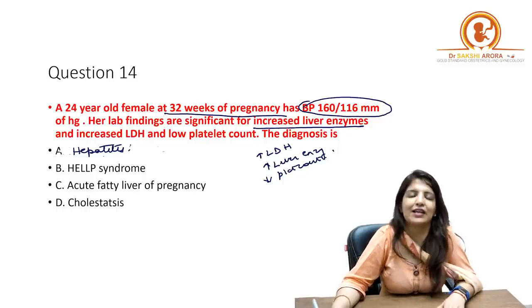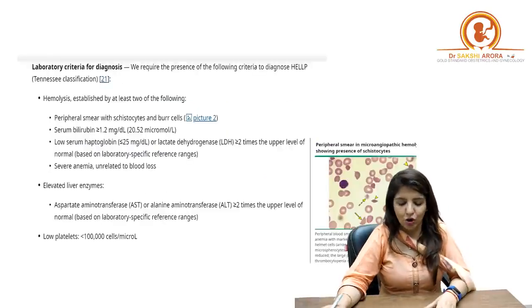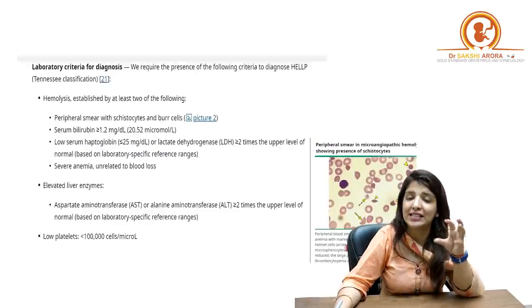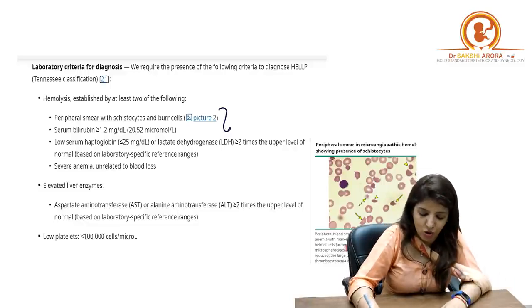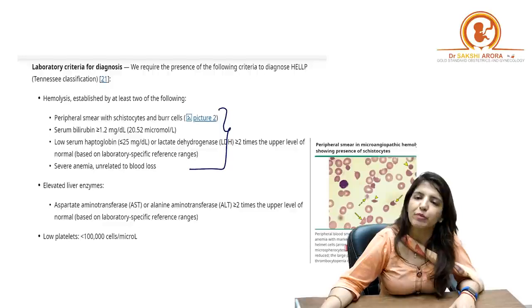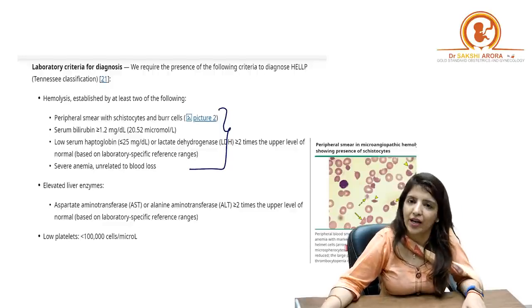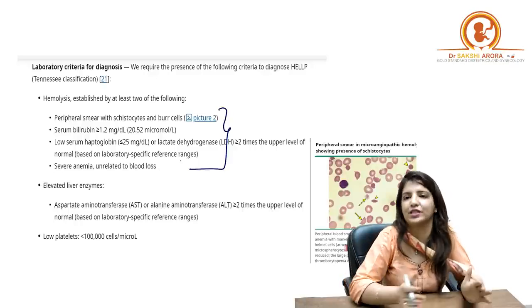Now you are going to say that, ma'am, we agree that the liver enzymes are raised and platelet count is low, but what about hemolysis? See, many times in your questions you will not get the term hemolysis directly. Instead of hemolysis, you can get any of these four. So this is Tennessee's criteria, which I'm going to tell you to diagnose HELLP syndrome. As per Tennessee's criteria, there has to be hemolysis, increased liver enzymes and low platelet count. But for hemolysis, if any two of the following are present, then you say it is hemolysis.